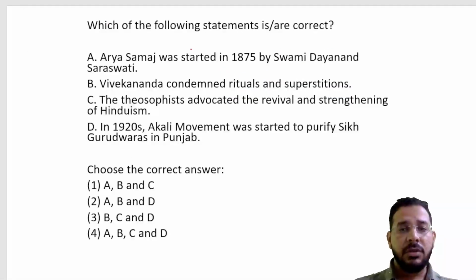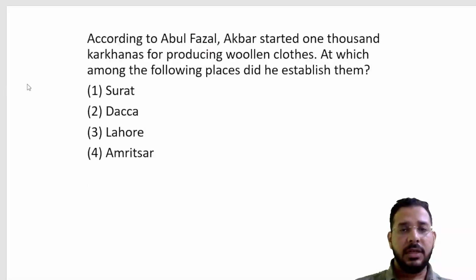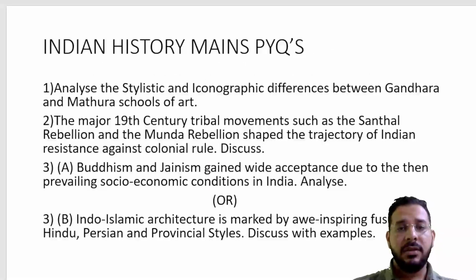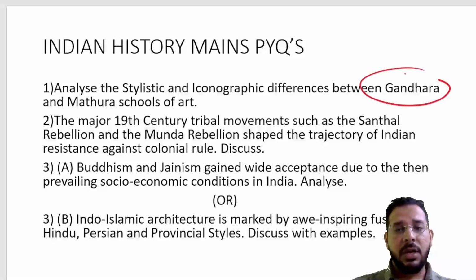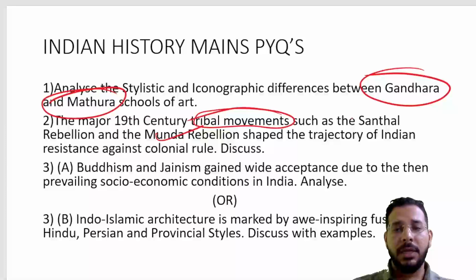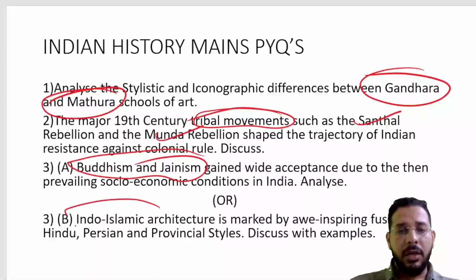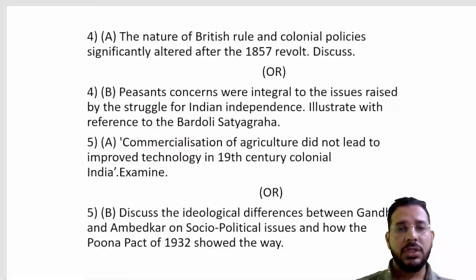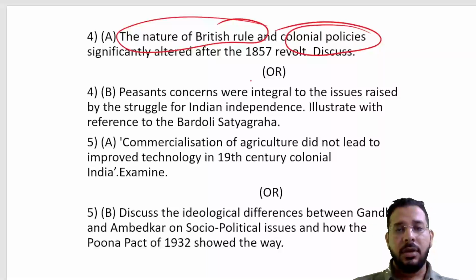Then we have a question from socio-religious reform movements. Then a question from medieval history on Abul Fazl during Akbar. In case of mains, we have questions based on Gandhara and Mathura, as I have discussed earlier. Then questions on tribal movements such as the Munda rebellion and Santhal rebellion. Questions on Buddhism and Jainism. Then on Indo-Islamic architecture. Then questions on the nature of British rule and colonial policies, how they altered after the 1857 revolt, the consequences of the 1857 revolt.